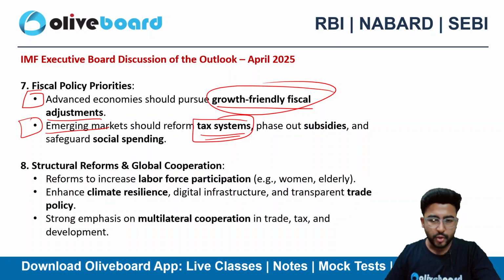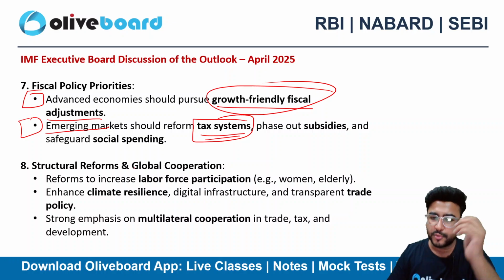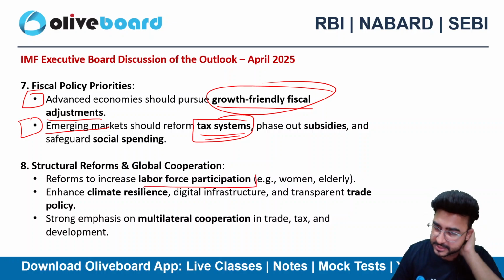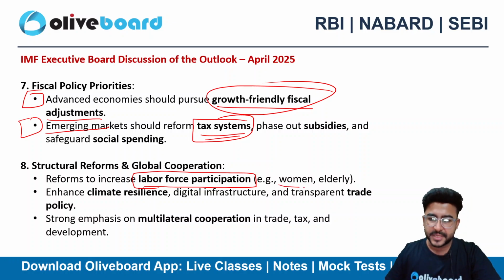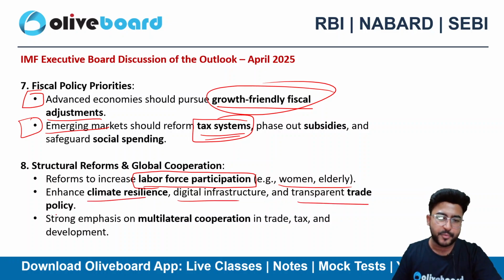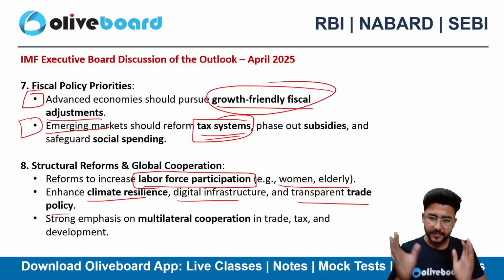Structural reform and global cooperation. So the next point is structural reform and global cooperation. Reform to increase labor force participation. You need to strive for a higher participation rate of the labor force, especially women and the elderly, right? Enhance climate resilience, digital infrastructure and transparent trade policies. This report is a big report, okay?